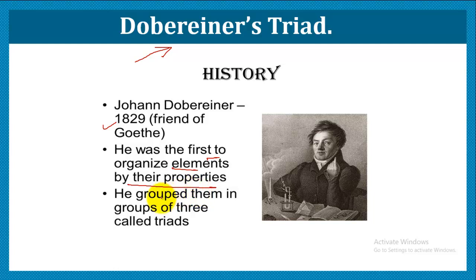He tried to group the elements in groups of 3, and a group of 3 was called a triad. These 3 elements resemble each other. So let us see what other properties this triad possessed.